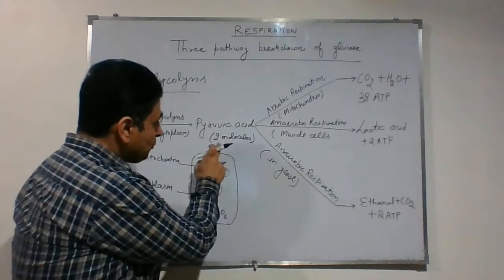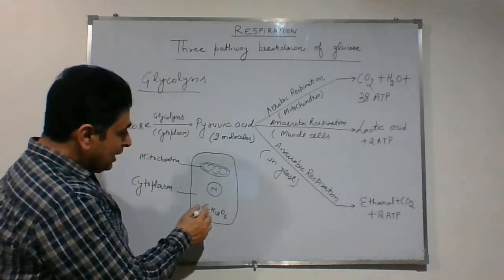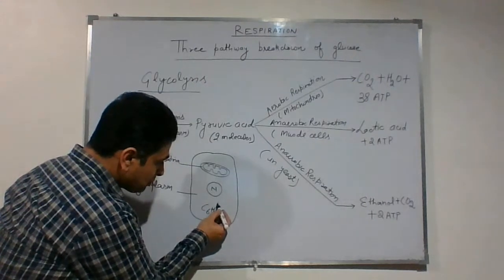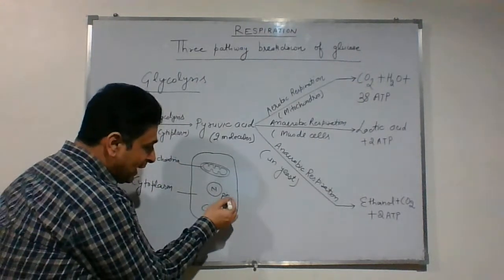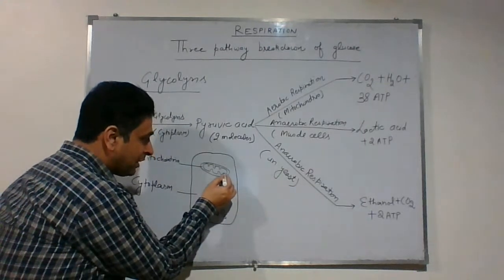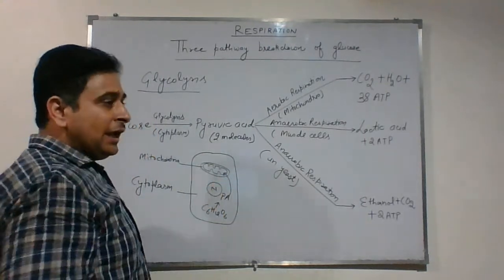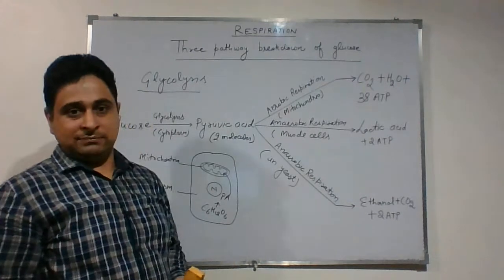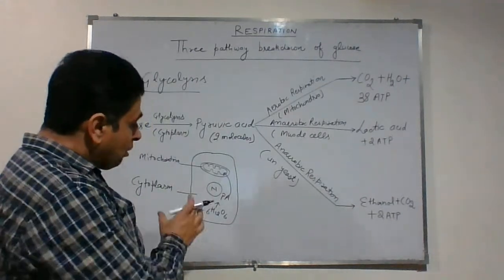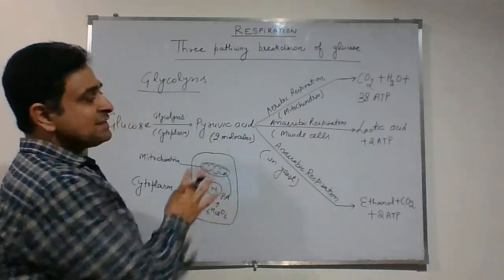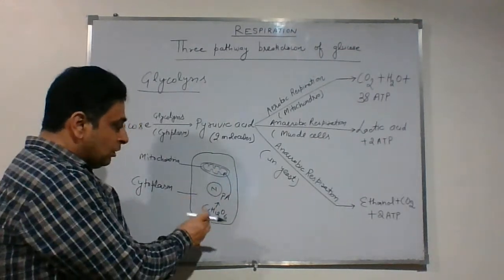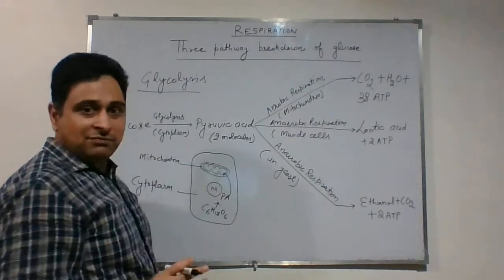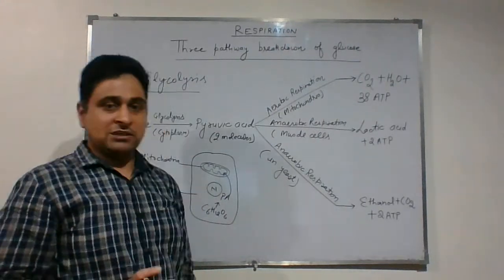Now if this pyruvic acid, I am writing here PA, enters into the mitochondria, then it is aerobic respiration. And if it is further broken down in the cytoplasm itself, then it is anaerobic respiration.